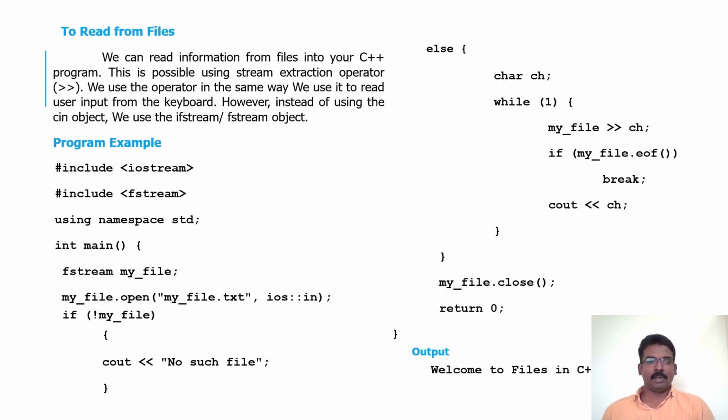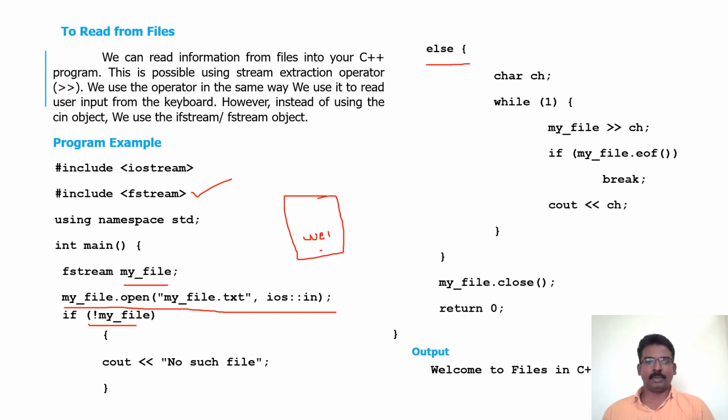So this program is written to display the contents from the file. Here the same program is written. As usual, we are including the fstream, and we are opening the same file which was opened there. Now this file has the content, that is welcome to my files, in it. Again we are checking whether the file is opened or not.